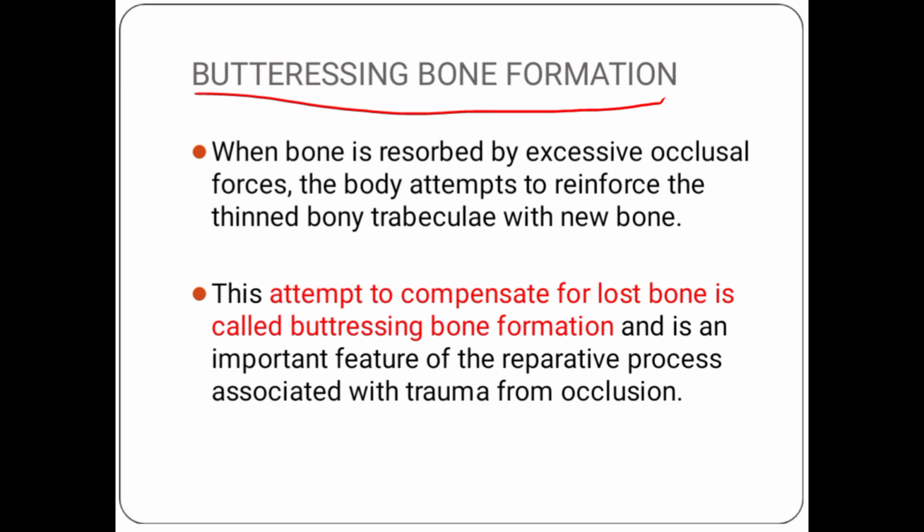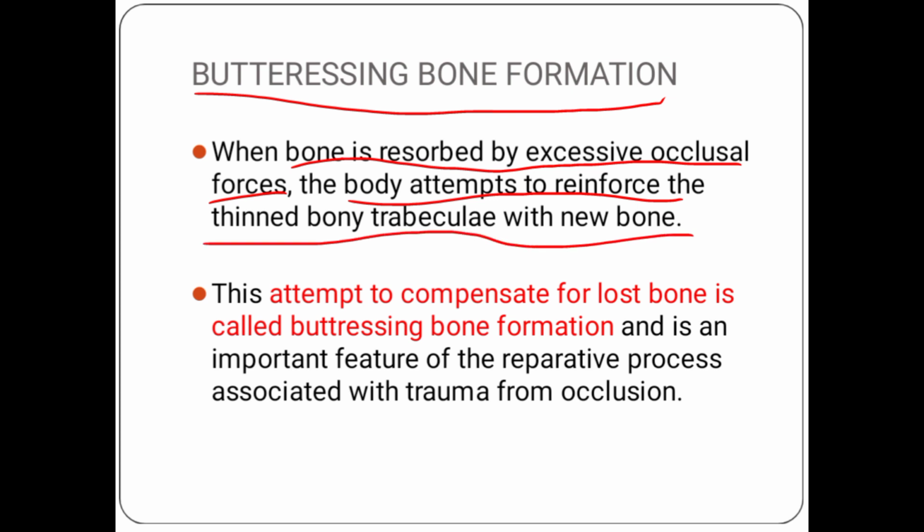Buttressing bone formation occurs when the bone is resorbed, so the body tries to compensate and form new bone. Now let's study. When the bone is resorbed by excessive occlusal forces, the body attempts to reinforce the bony trabeculae with new bone. So the body tries to compensate for the lost bone by forming new bone, which is called buttressing bone formation.